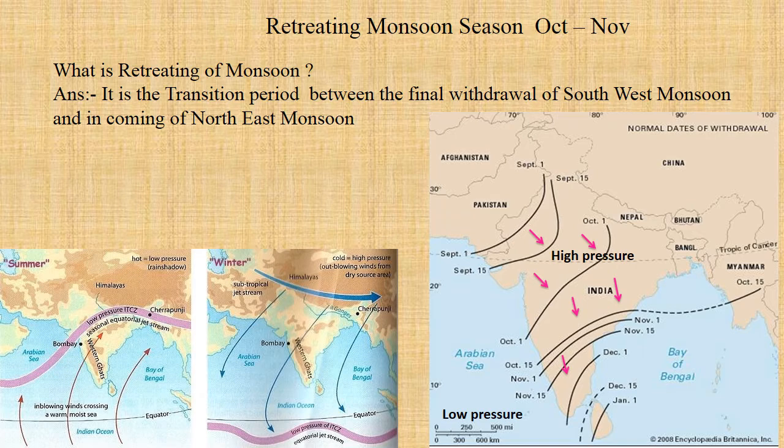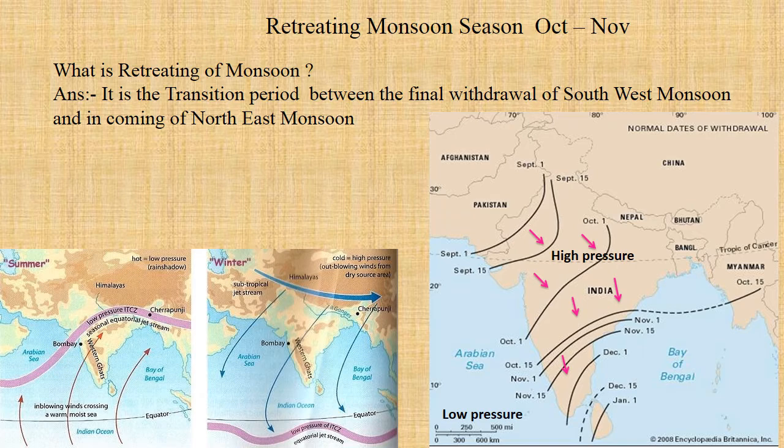That means the southwest monsoon will start leaving India. It will start withdrawing from the country, and that withdrawal is called the retreating monsoon season. The ITCZ shifts to the southern part of the equator and we have winter season in our country.